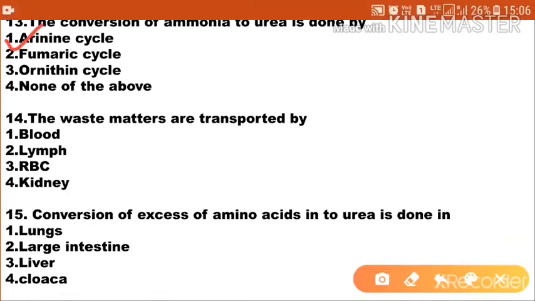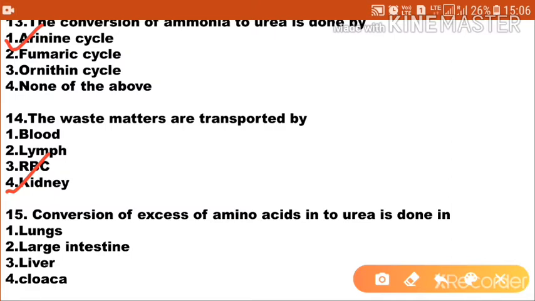Next one. The waste matters are transported by option 1 blood, option 2 lymph, option 3 RBC, option 4 kidney. So the kidney transports the waste matters. Option 4 is the correct answer.